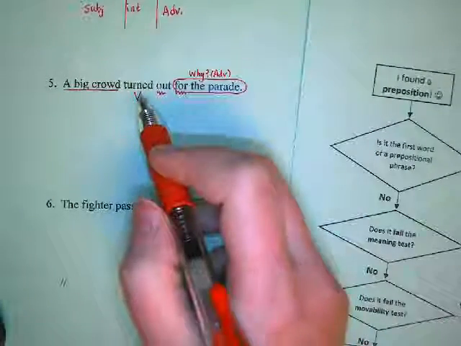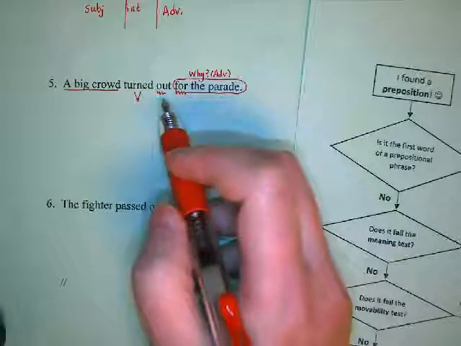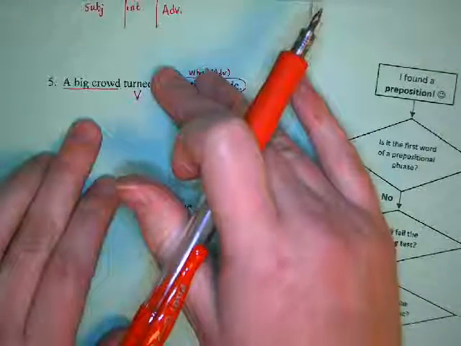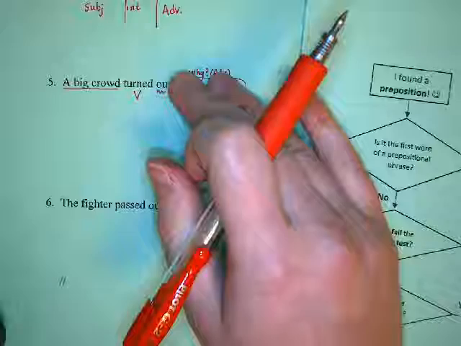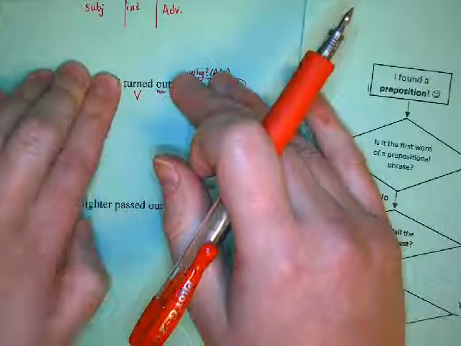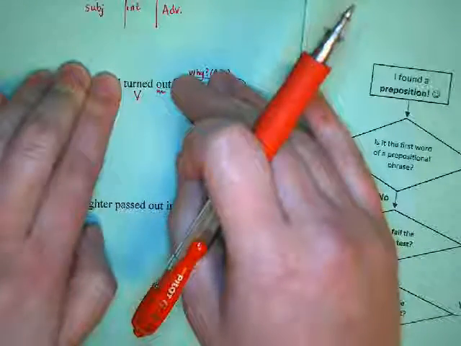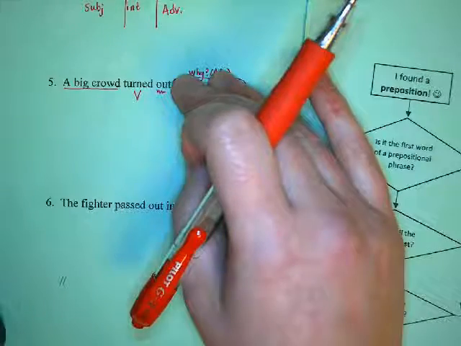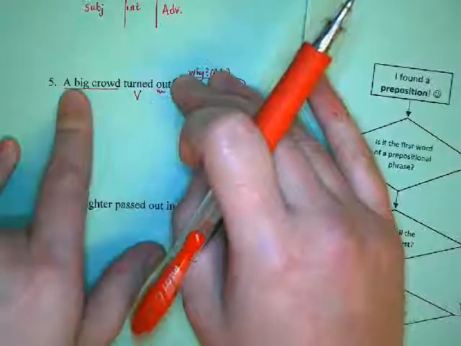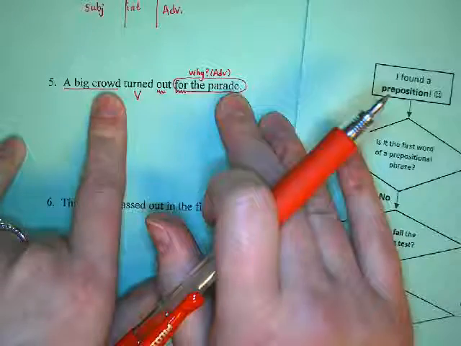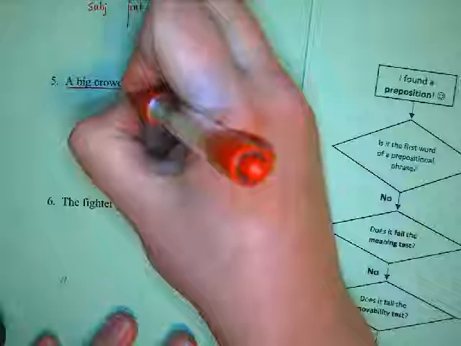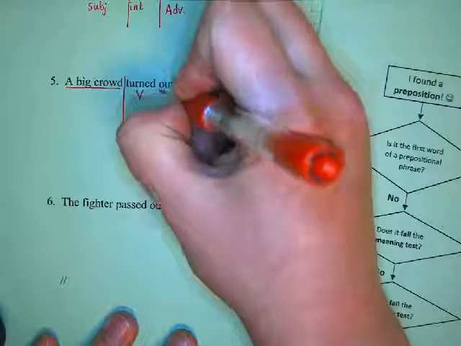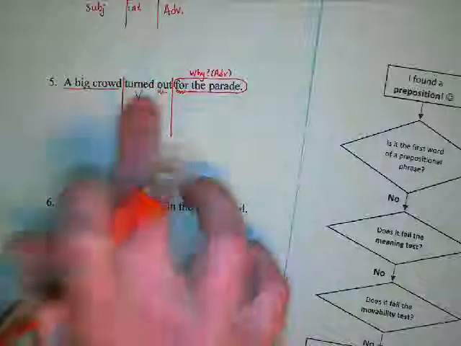So is it turned or is it turned out? Is the crowd changing directions, like they turned around the corner, or are they arriving? Because turned out, if you're a dancer, that has to do with your foot position. If you have a party, people show up to the party, and that's really what's going on here. There's some sort of a celebration, the parade, and the big crowd is showing up. And so what we really want is they're not changing directions, they're arriving. So we want to include that preposition inside of those verb lines.